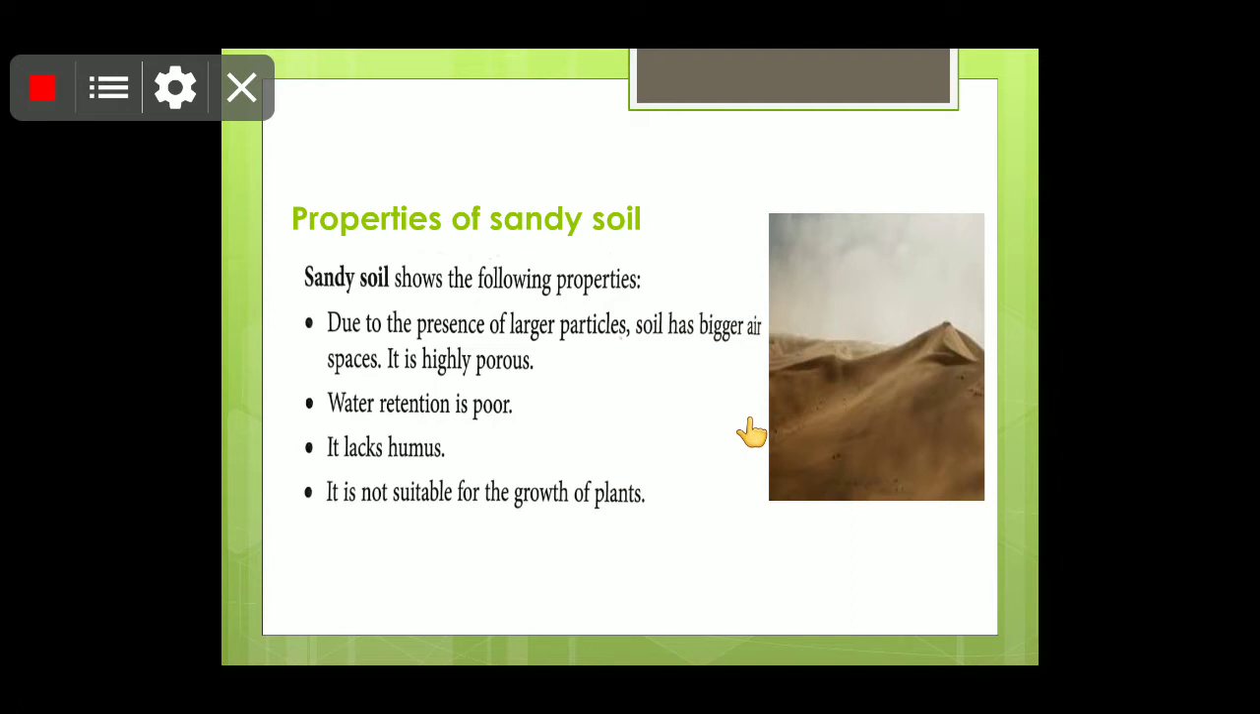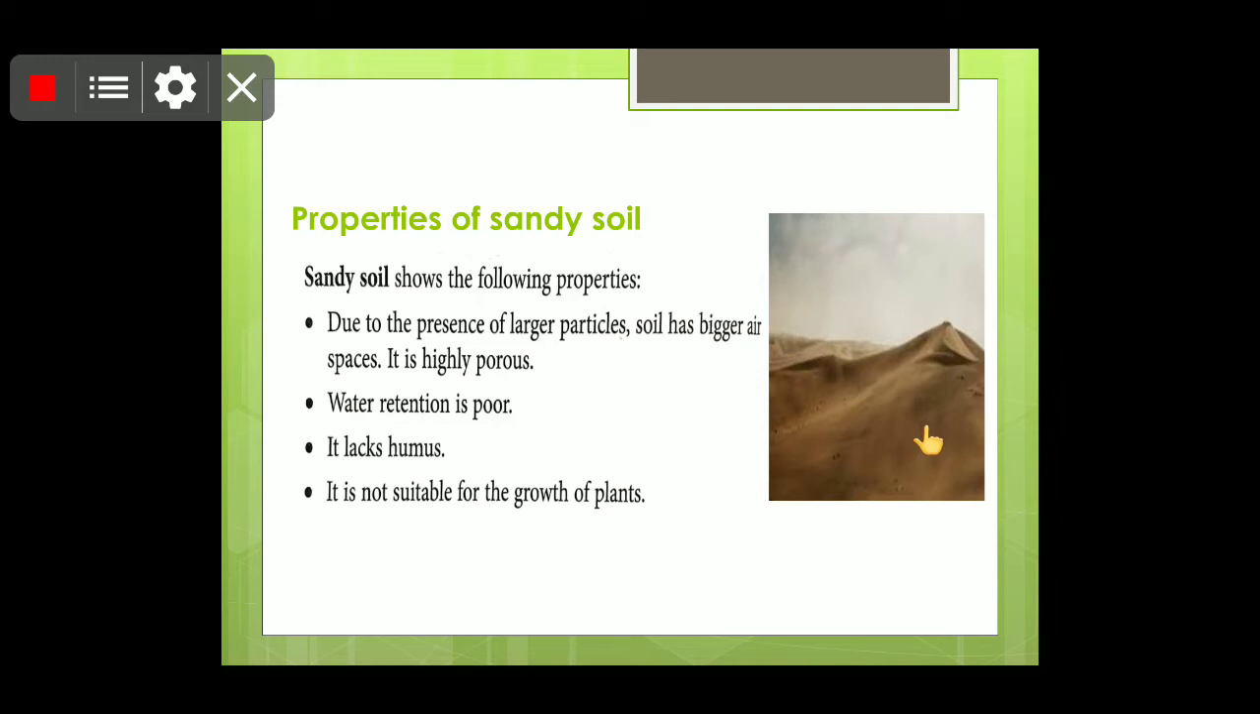So children, now we'll talk about the properties of sandy soil. It shows the following properties. Due to the presence of large particles, the soil has bigger air spaces, it is highly porous, and water retention is poor. The water percolates at a very rapid rate, and the water holding capacity is not so good. It lacks humus, the presence of humus is not there. Humus increases the water holding capacity of soil, and here it is not present. So children, the rate of percolation of the water will be increased.